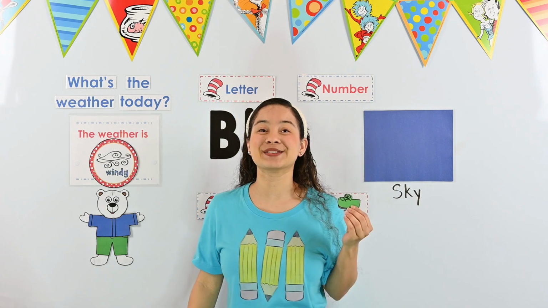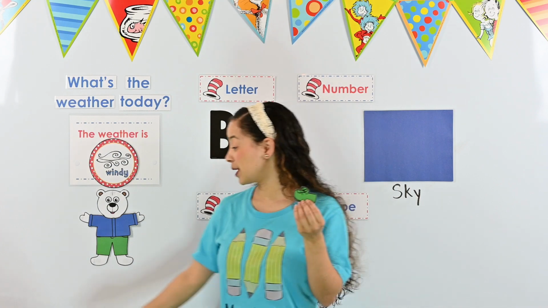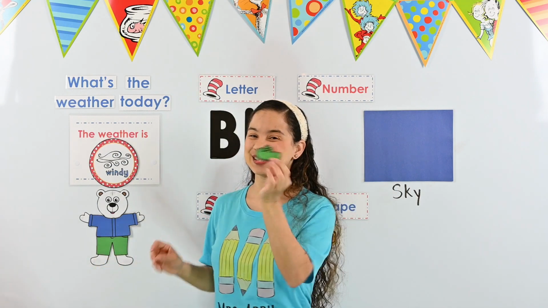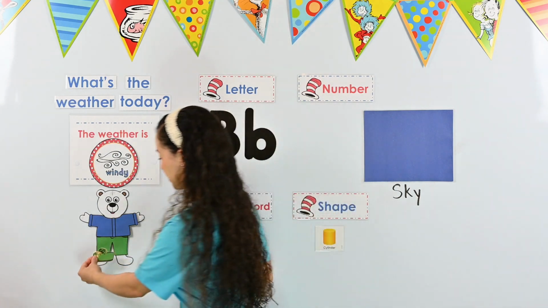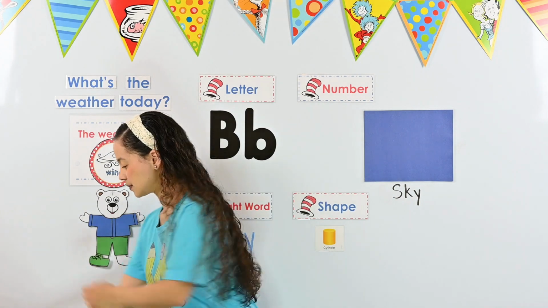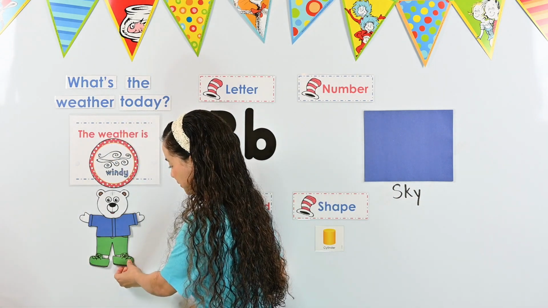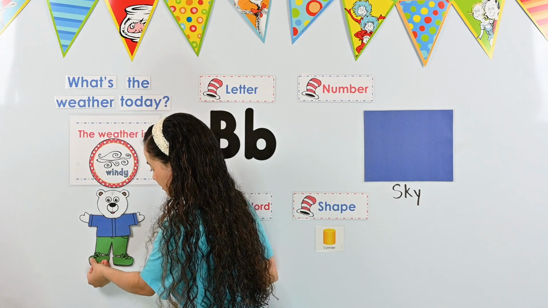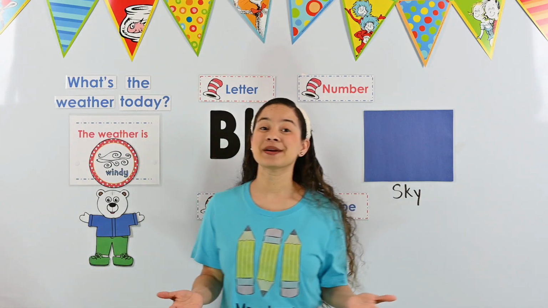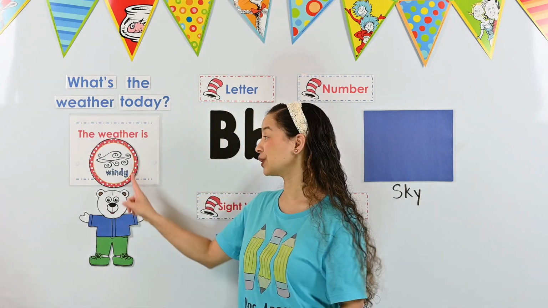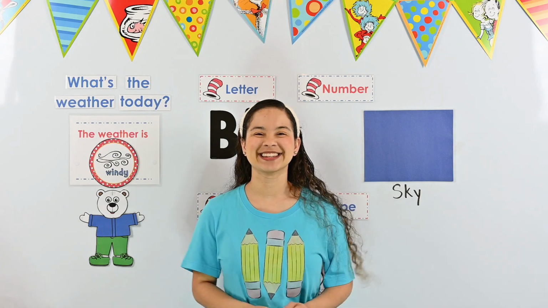If you chose the green shoes, you are correct. Perry's pants are green, so he wants his shoes to be green. All right, let's put the green shoes on Perry. There we go. Perry is all dressed for our cold, windy day. Thank you so much for helping.